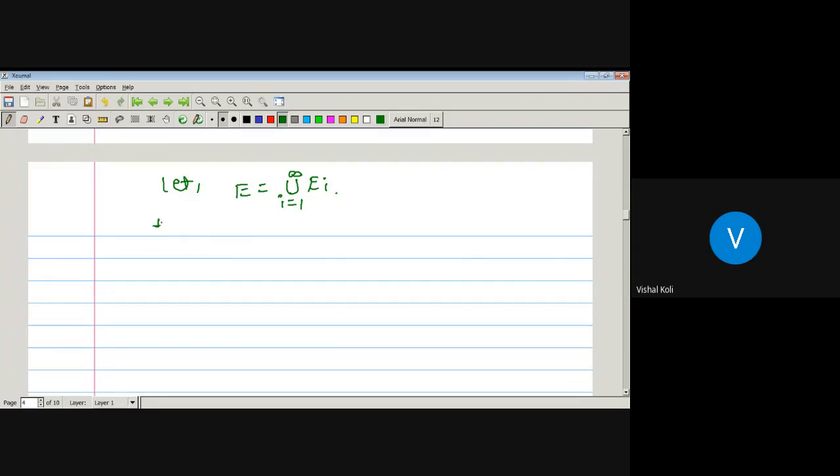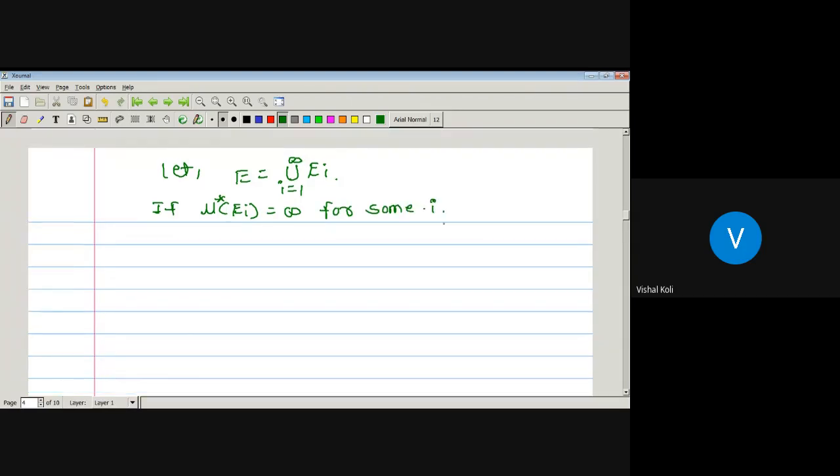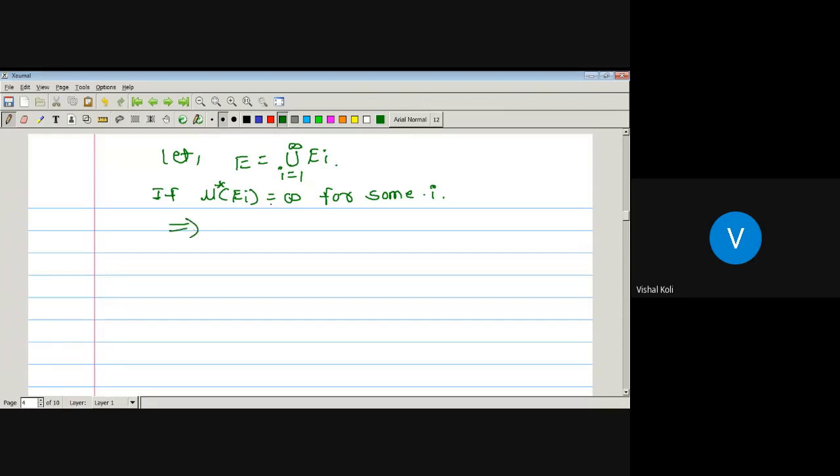So, if the outer measure of E_i is equal to infinity for some i, then the summation over i running from 1 to infinity of mu star of E_i is infinite, since there exists one E_i having infinite measure.